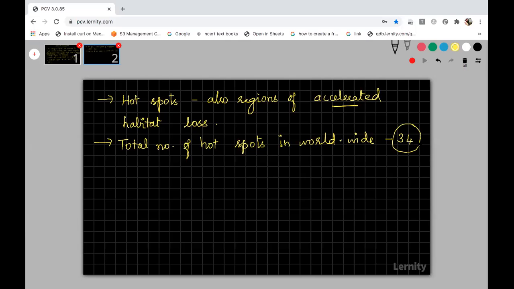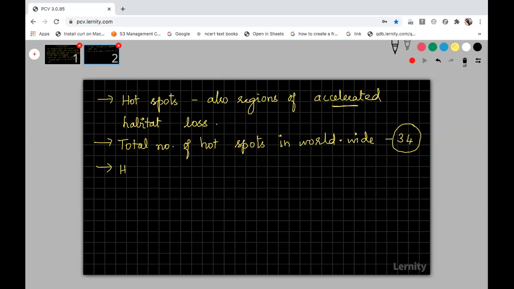These hotspots cover only 1 to 2% of the Earth's land area. But according to estimation, strict protection in them can reduce the mass extinction by almost 30%. You just note down these percentages also.